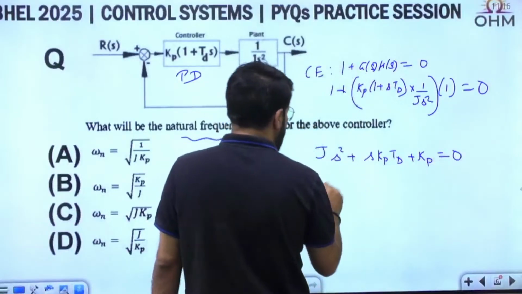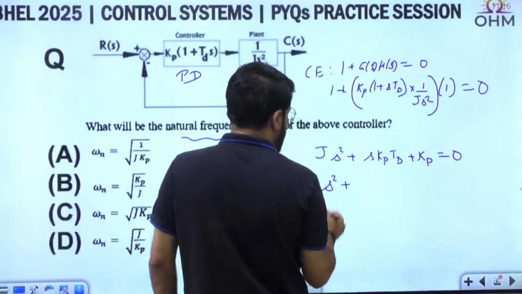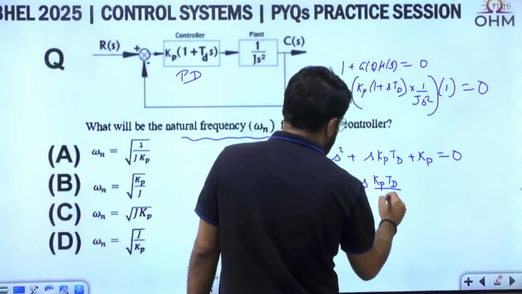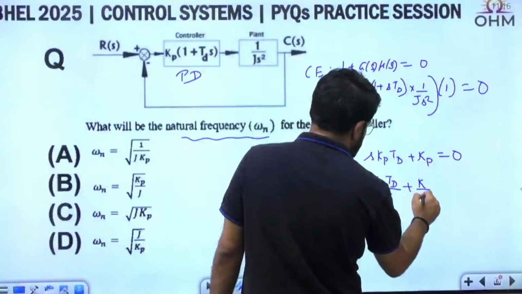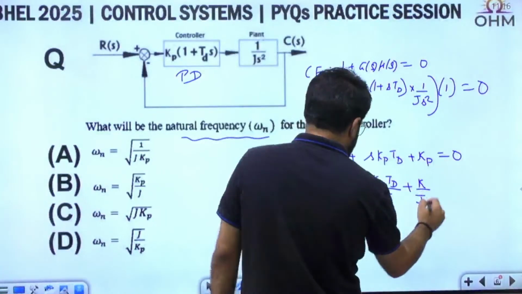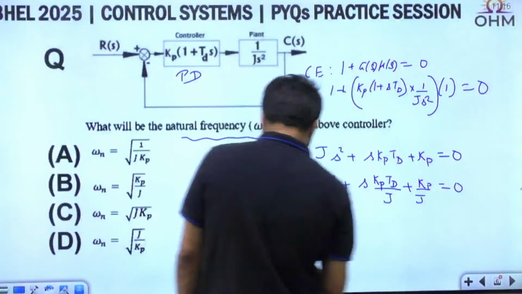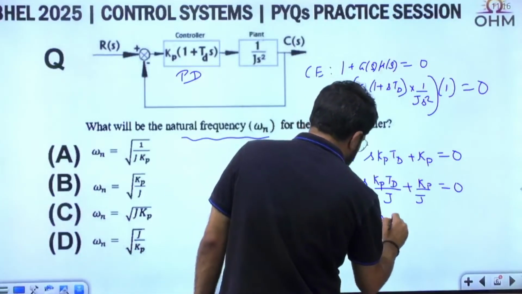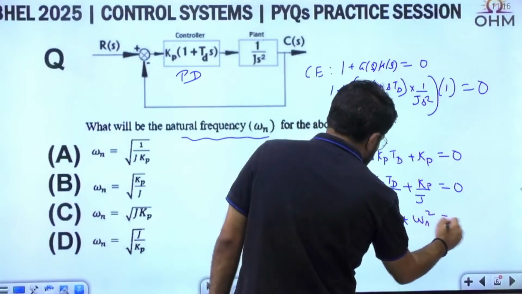Let me divide by J, so that we start with the standard form s square. So, s square plus s Kp Td by J plus Kp by J equal to 0, and now you have to compare it to the standard form, s square plus 2 zeta omega n s plus omega n square equal to 0.